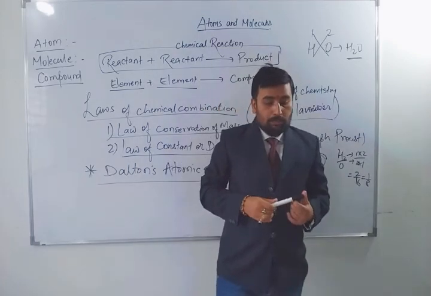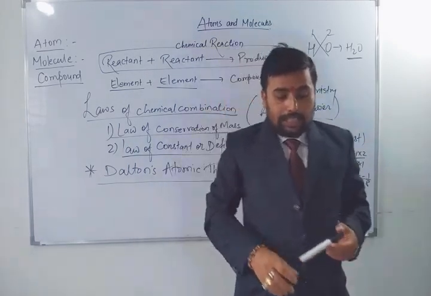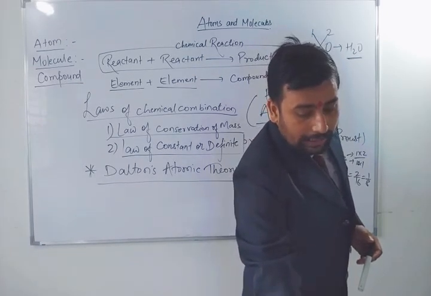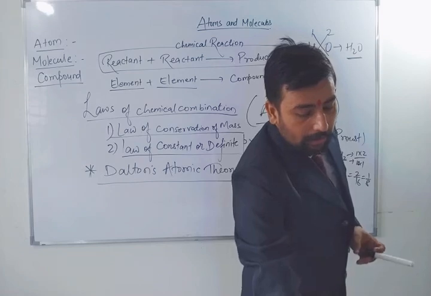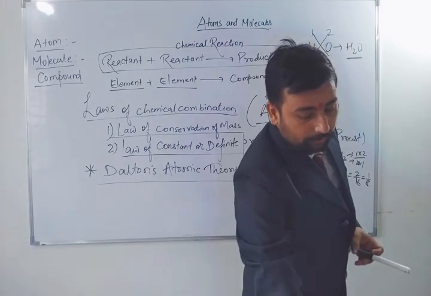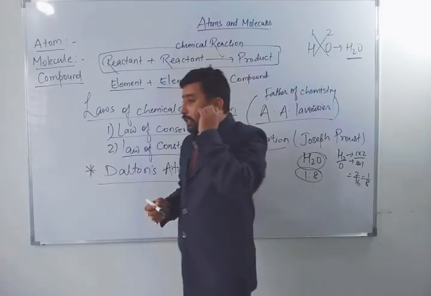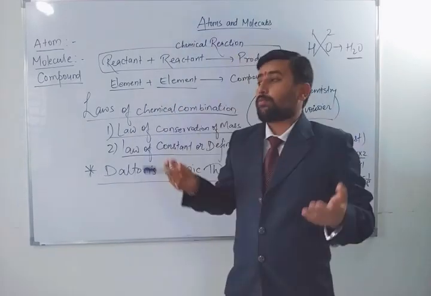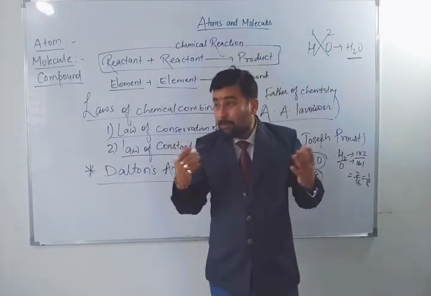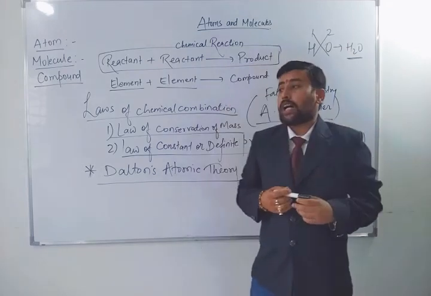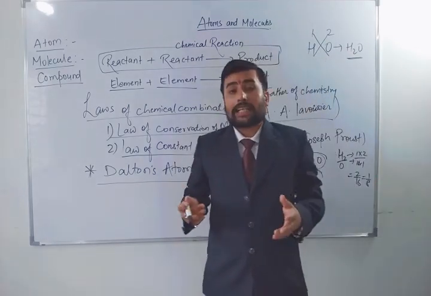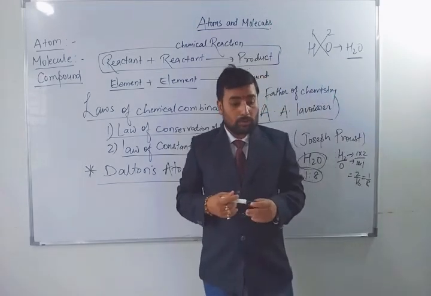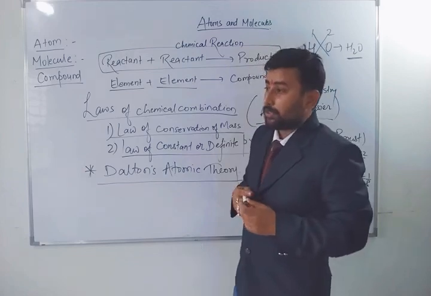And the most important thing is that atoms participate in a chemical reaction. That is the most important theory, that atoms are the only thing which participate in the chemical reaction. Got it? So the smallest particle of an element is called an atom. All the compounds are made up of atoms, all the mixtures are made up of atoms, all matter is made up of atoms. Atoms are so small that you cannot see them by the naked eye, you cannot see even by the microscope. For that you have to bring an electron microscope. With the help of that electron microscope you will be able to see these atoms.